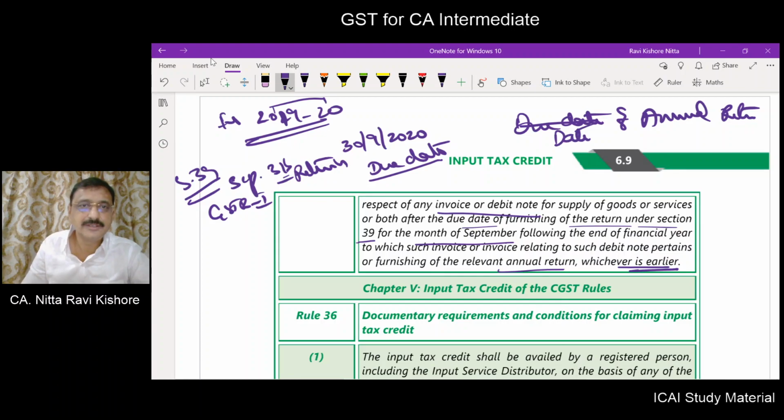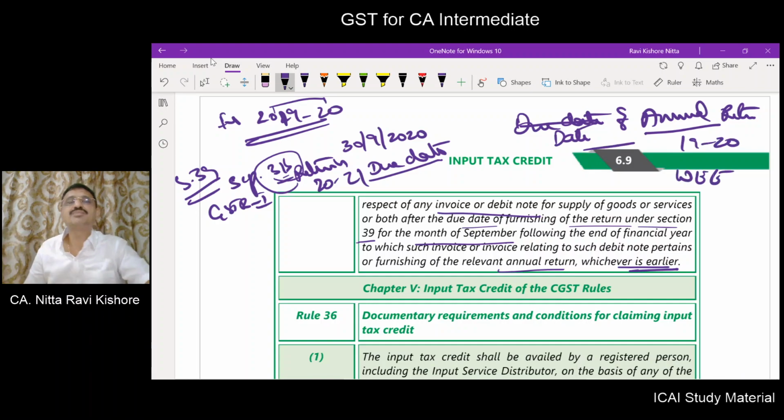So the due date for September 3B return of 2021 or date of filing the annual return for 1920 financial year, whichever is earlier. Within that period, you have to avail the input tax credit of invoices dated from 1/4/19 to 31/3/20, or a debit note relating to an invoice dated 1/4/19 to 31/3/20.